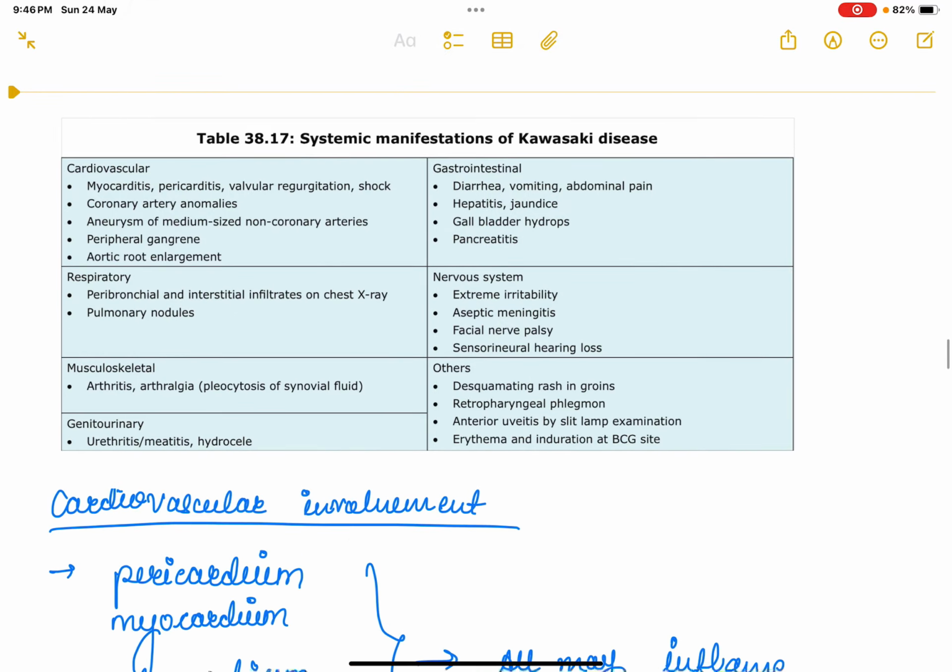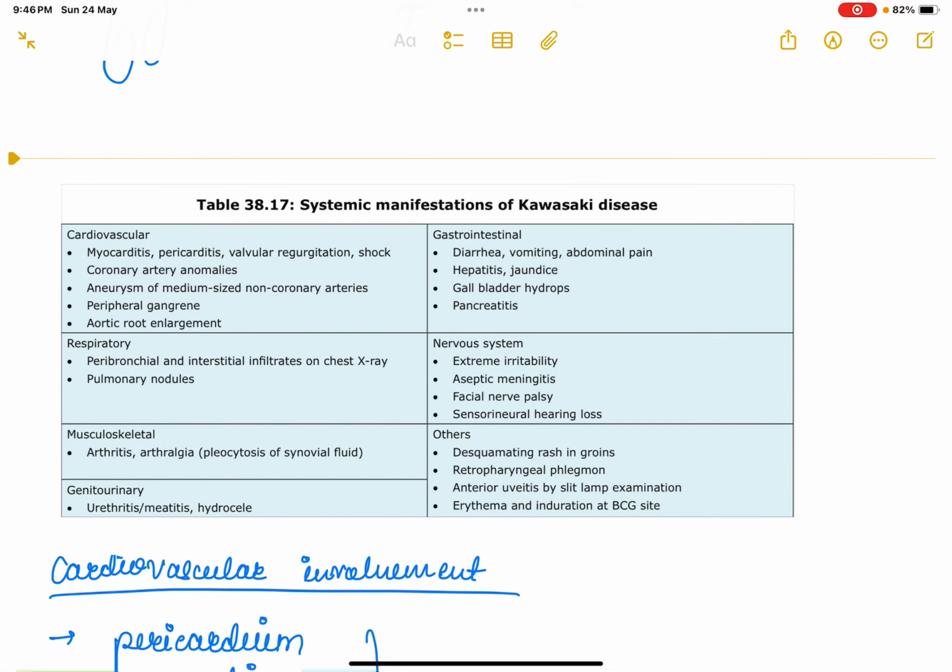Now, systemic manifestations of Kawasaki disease. Cardiovascular manifestations: you can get myocarditis, pericarditis, valvular regurgitation, shock, coronary artery anomalies. There could be aneurysm of medium sized non-coronary arteries, peripheral gangrene, aortic root involvement, enlargement. In respiratory, you can get peribronchial and interstitial infiltrates on chest x-ray with pulmonary nodules.